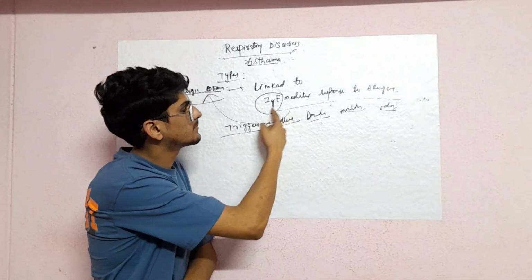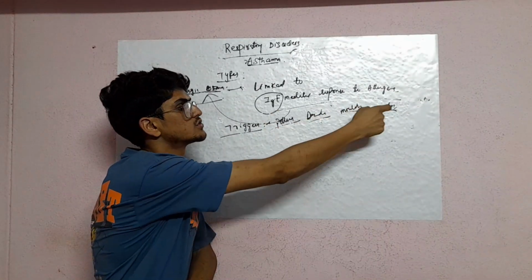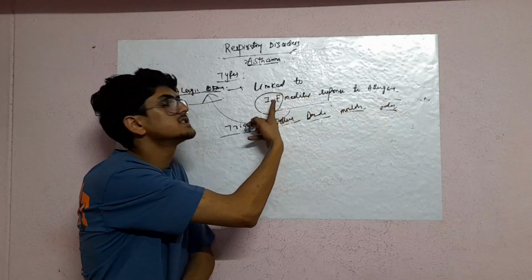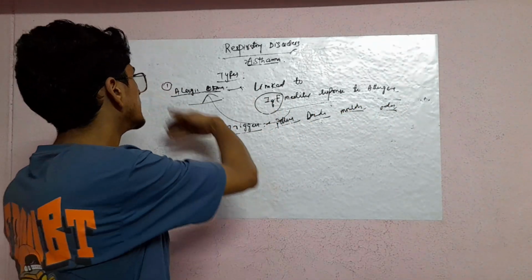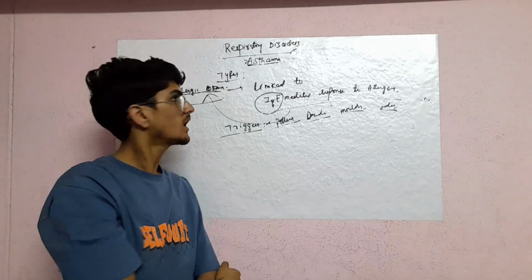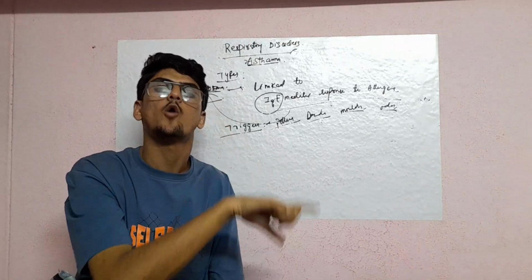Meaning, due to pollens, dander, animal molds, or strong odor, when the IgE cells enter his body, they are activated, and that leads to allergic asthma. So there is allergic asthma. That's why it is common.